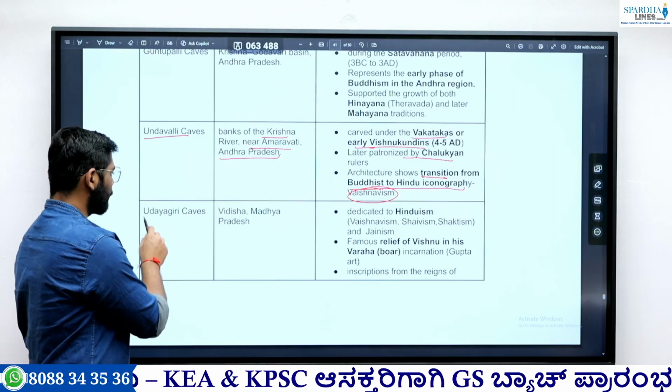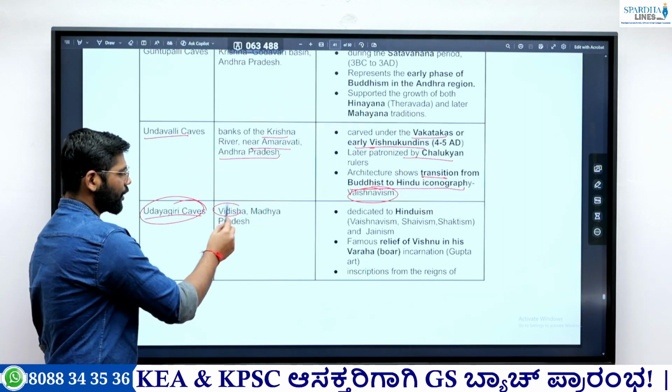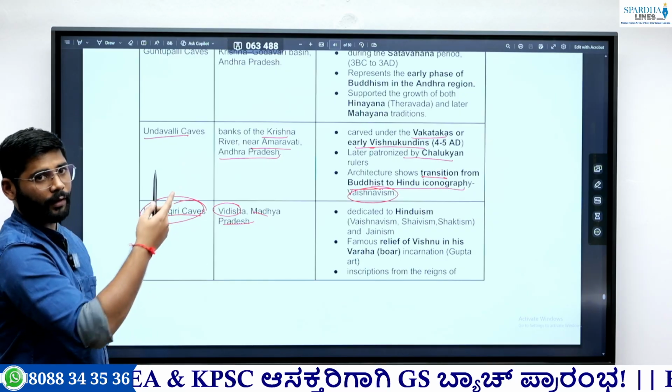Then the Udayagiri cave. This Udayagiri cave is in Vidisha, Madhya Pradesh. Not that one, not the Udayagiri Khandagiri cave.